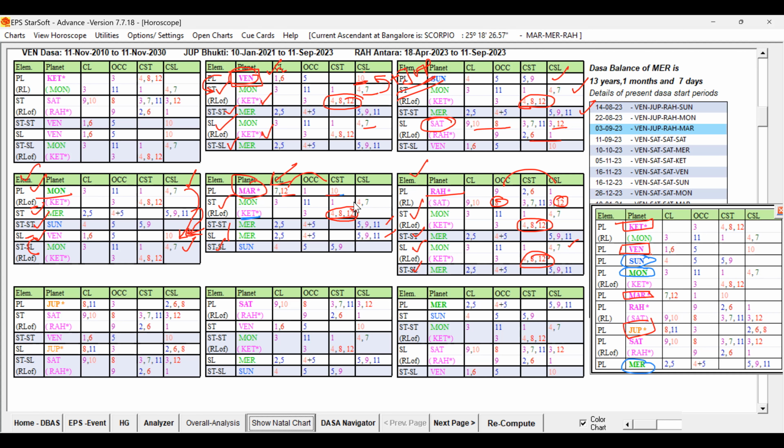It is supported by the Moon, but unfavorable are getting the support of this Ketu also, because Moon is strongly afflicted by Ketu. If it is not strongly afflicted by Ketu, the Ketu's influence to the Mars will be comparatively lesser, because Ketu is in the sign of Moon, and that Moon is sign exchanged with the Jupiter, that Jupiter is conjoined with the Ketu. So the influence of the Ketu strongly on Moon, that is being experienced by the Mars. So that way, this source level and effect level, this combined level having some weakness, because starting from the source itself. But here it is not like that.